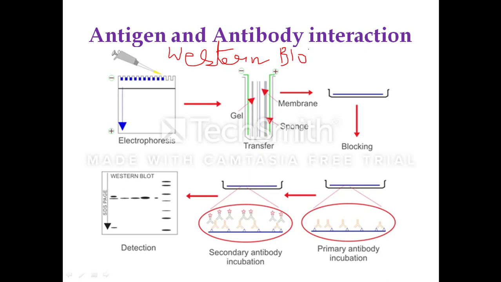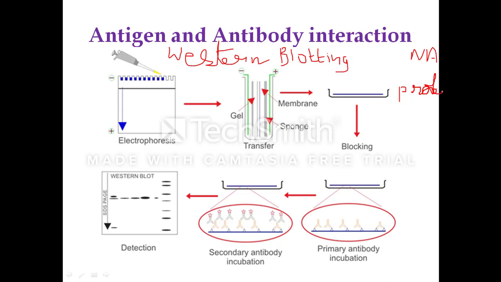Before learning Western blotting, you should know the meaning of the term blotting. Blotting is the process of transfer of biomolecules from the gel to an inert membrane. This membrane may be a nitrocellulose membrane or a nylon membrane. Here the biomolecule may be nucleic acid or it may be protein that will be transferred from the gel to the membrane.